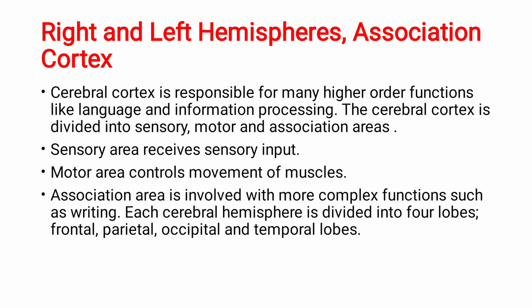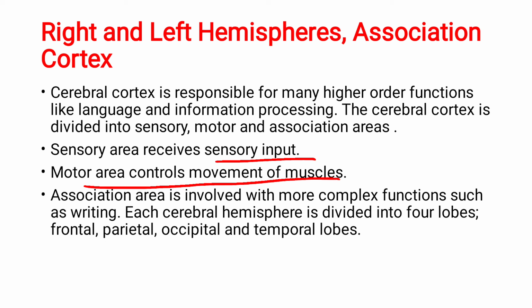Again, the cerebral cortex is divided into sensory, motor and association areas. Sensory means sensory input from the sense organs. Motor means movement, something related to movement of muscles. The association area is involved with more complex functions such as writing and painting, which require special skills.